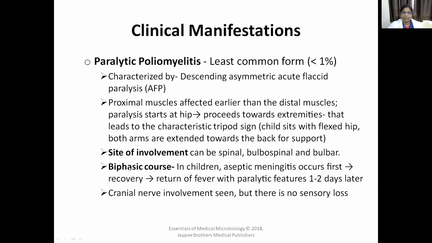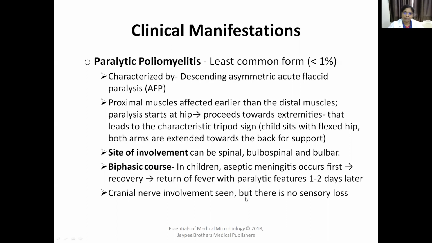That is called the biphasic course. First there is aseptic meningitis, then a phase of recovery, then again fever is seen with the paralytic features.